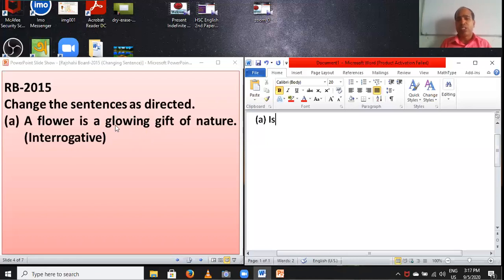Dear students, this sentence is affirmative, so you have to add "not", n't, with the auxiliary verb "is": isn't. And you have to write the subject, a flower, and then the next part of this sentence, a glowing gift of nature.